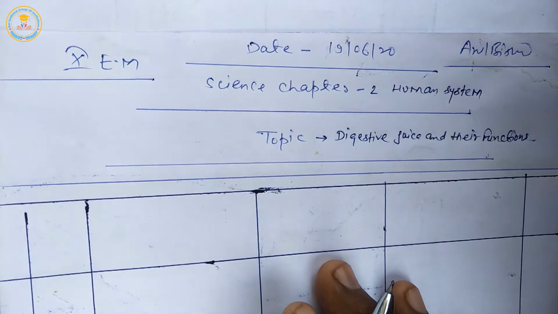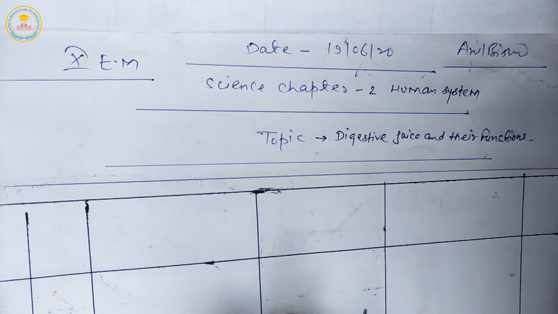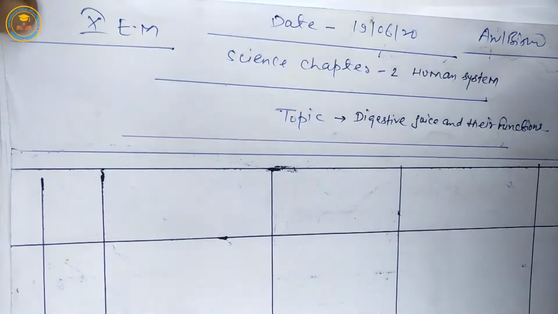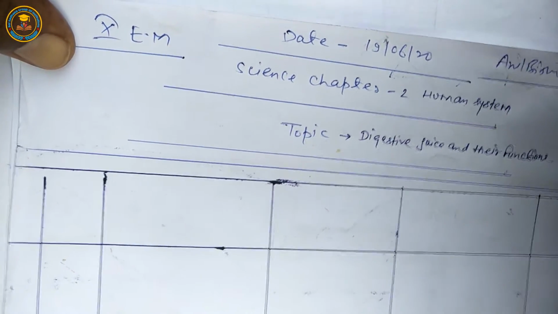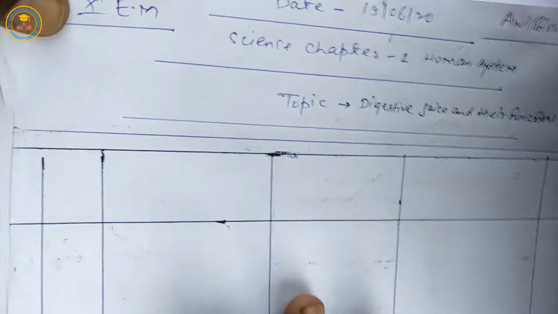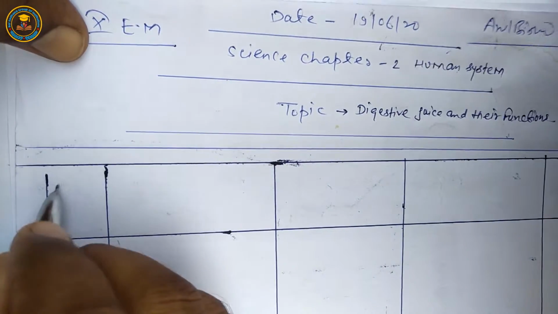Class 10th science book chapter 2nd human system, and today's topic is digestive juice and their function. First of all, I draw a table of different digestive juice and their functions.